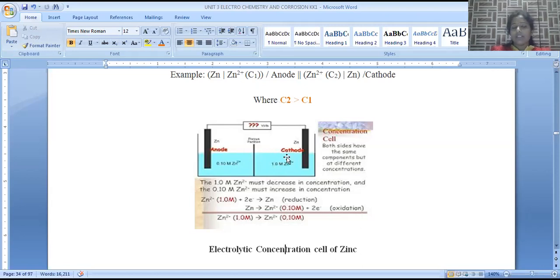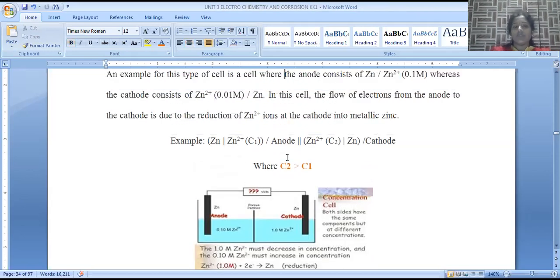The cell is represented as zinc in zinc sulfate of C1 concentration, the anodic compartment, and zinc in zinc sulfate of C2 concentration, the cathodic compartment.